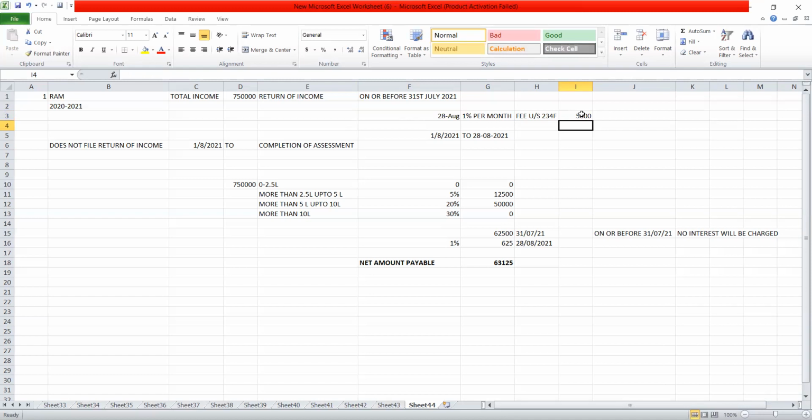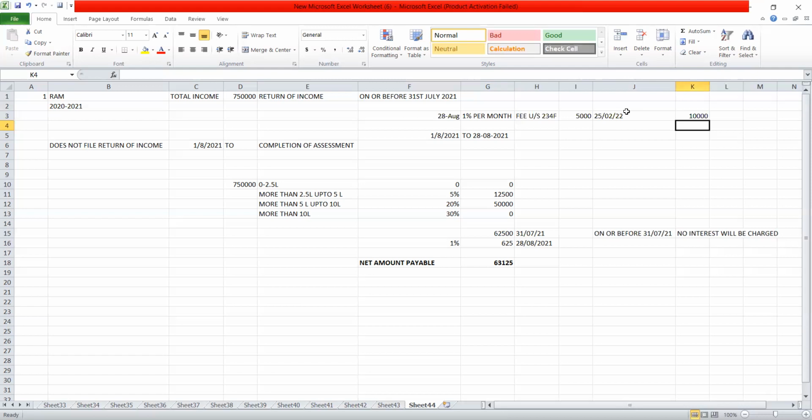If he furnishes the return of income on 25th February, then the amount of fees will be 10,000 rupees.